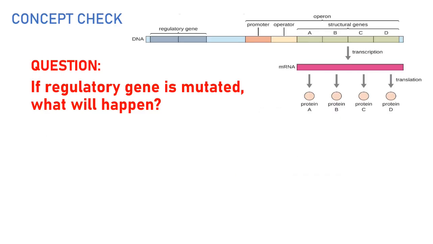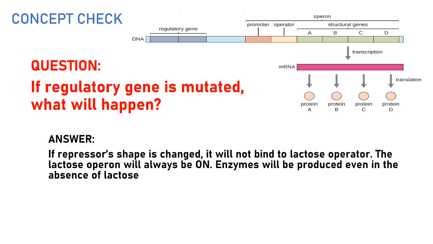If the regulatory gene is mutated, what will happen? If this portion is mutated, and that is related to the production of the repressor, what would happen to the lactose operon? Will it always be turned on, or will it be turned off? Well, if the mutation of the regulatory gene results in a change in the repressor shape, it will not be able to bind to the lactose operator, so the lactose operon will always be turned on.